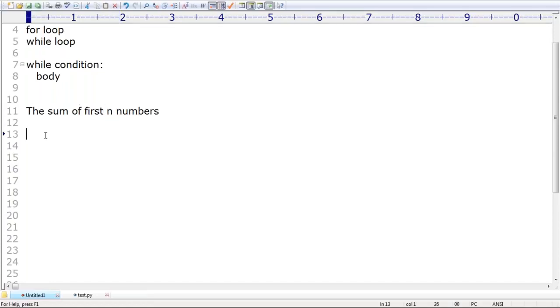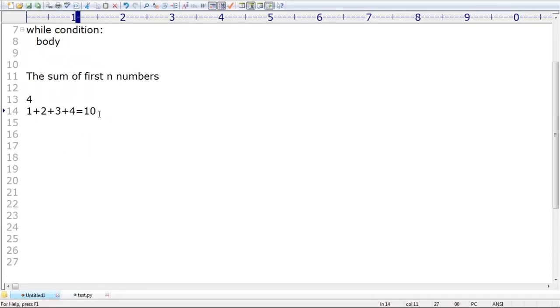Suppose if I enter some number 4, then the sum of first 4 numbers means 1 plus 2 plus 3 plus 4. By default, we are going to get the value 10. This is the output I require to get.